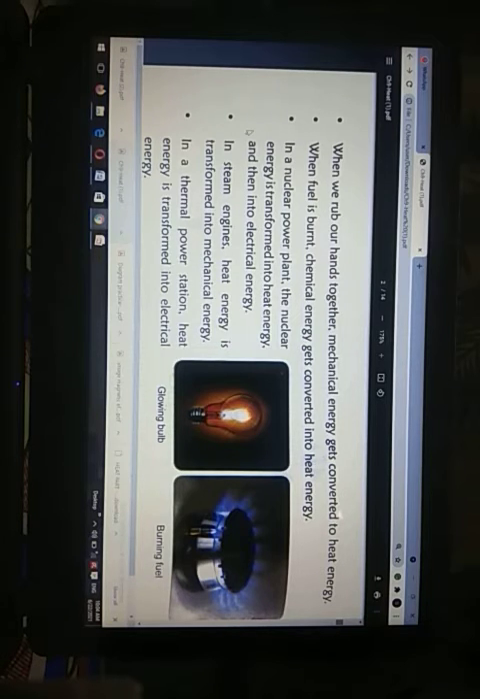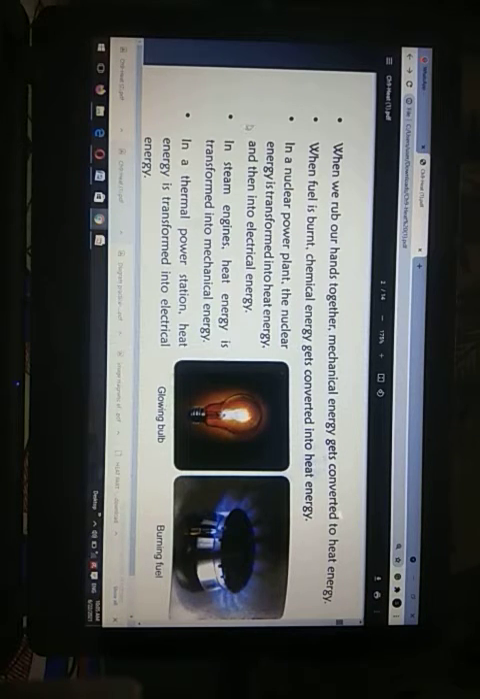Number 2. When fuel is burned. Now what is the meaning of the word fuel? Fuel means coal, petrol, diesel, which we use for burning, for producing heat. So when we burn a fuel, the chemical energy present in the fuel gets converted into heat energy. In a third point, it is given that in a nuclear power plant, nuclear energy is transformed into heat energy.